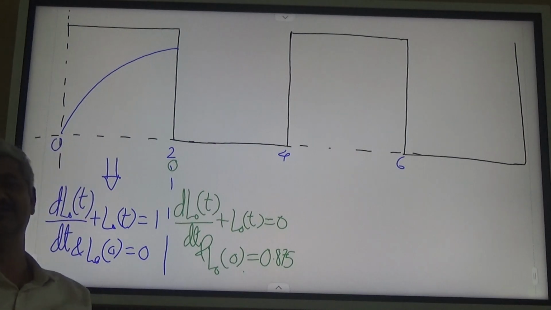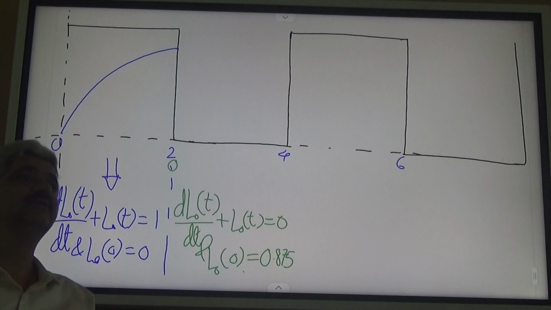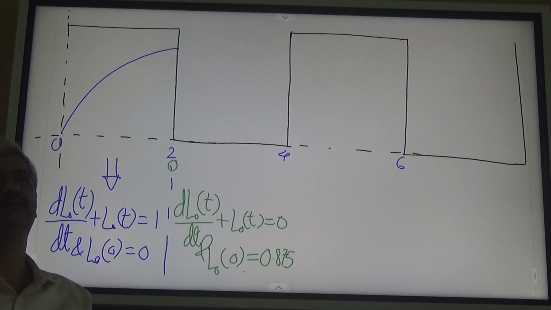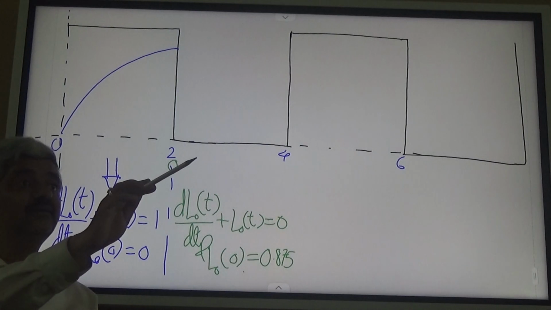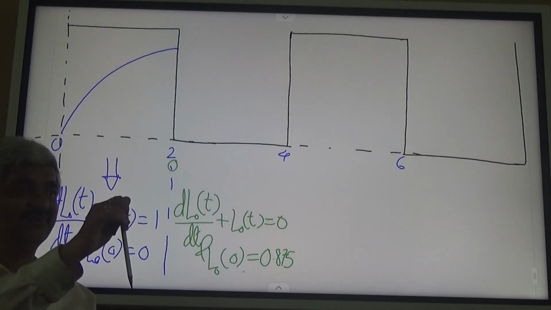So what is the differential equation solution? It is 0.875 e raised to minus t should come somewhere.